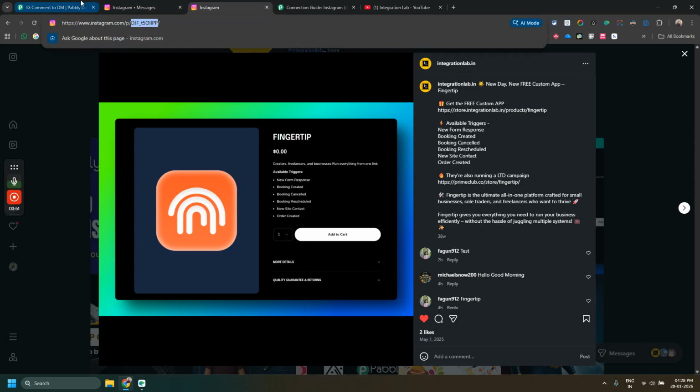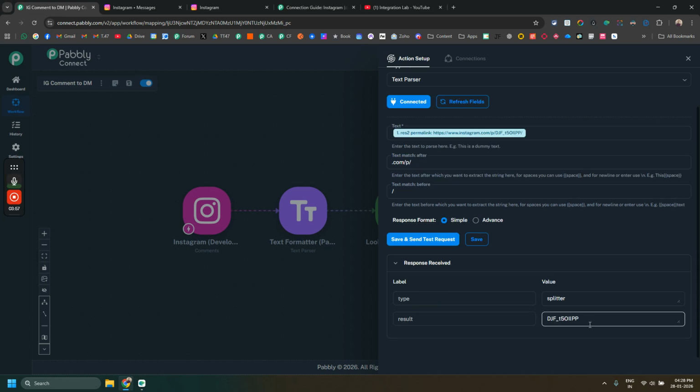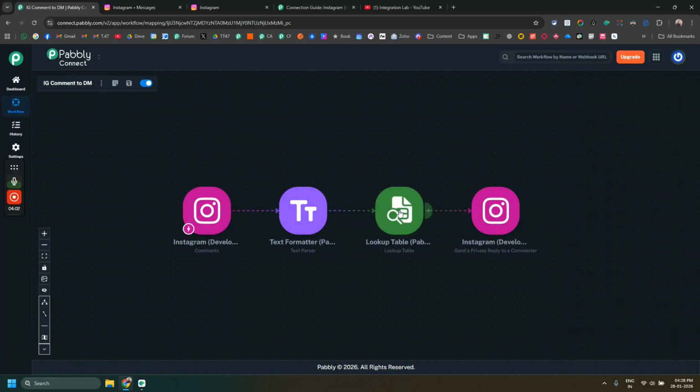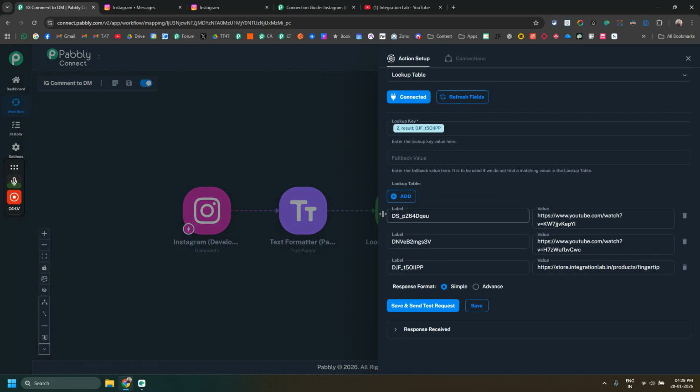Now how do we use that link? First I use a text parser to only get the ID of the post. Everything else is not needed that much, but you can use it directly as well if you want. And then I have set up something called a lookup table, where I put all the IDs and whatever text I need to send to the user in the DM. You can add extra text as well. I will show it in the next step in this video. So here you can see if it is a DJF one, then it should send my store link. If it is some other ID, it should send my YouTube video link, right?